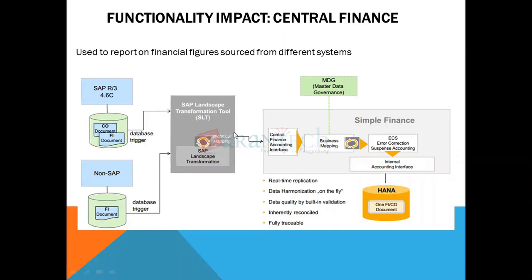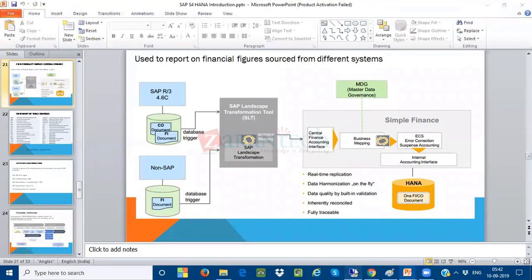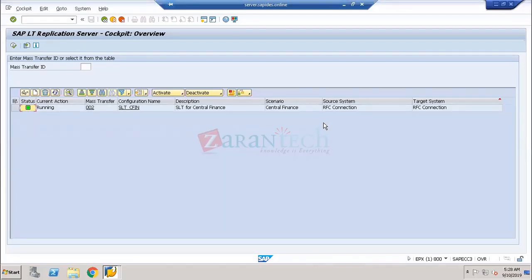And when the documents are getting triggered to your central finance system, the RFC connectivity is getting activated between the SLT and your SAP S4HANA, which we are going to be calling the target system. So yes, this is only the introduction, an explanation of how the SLT is going to build up. In the coming classes, we are going to see every topic in a detailed way.